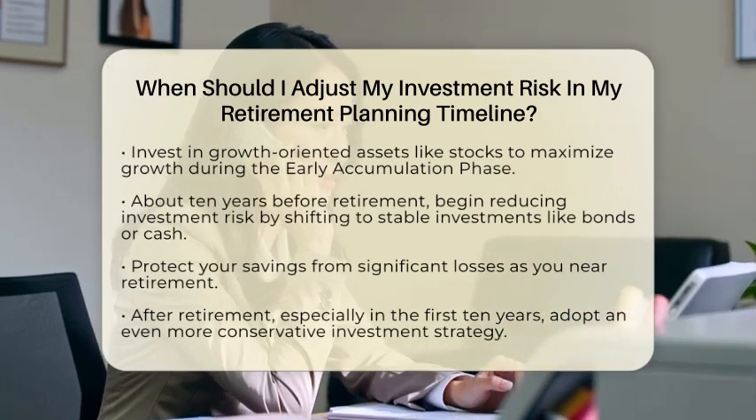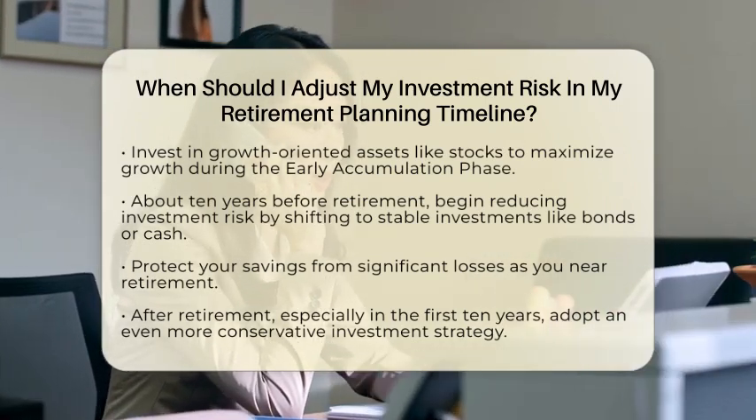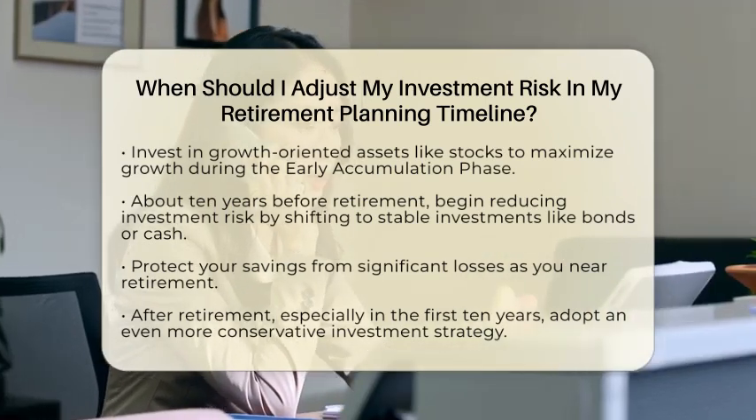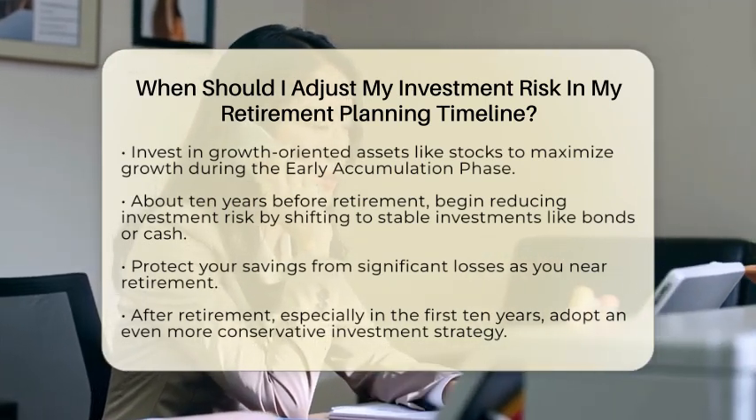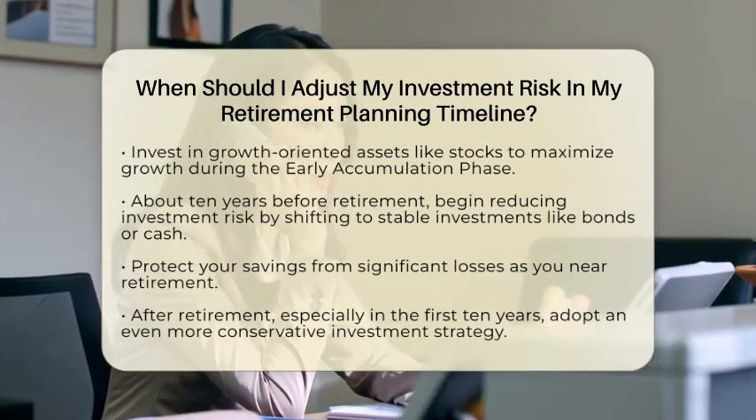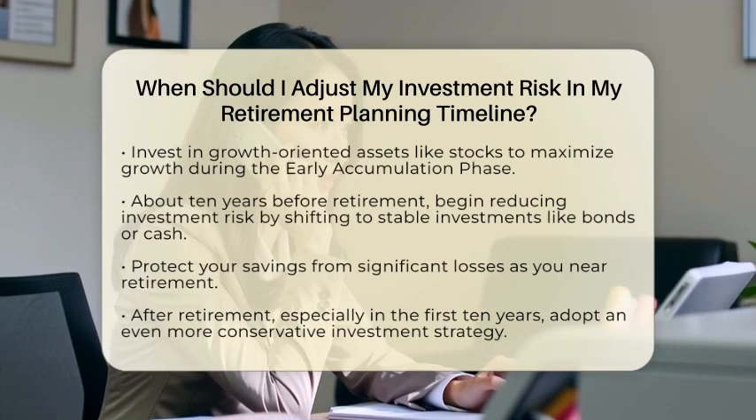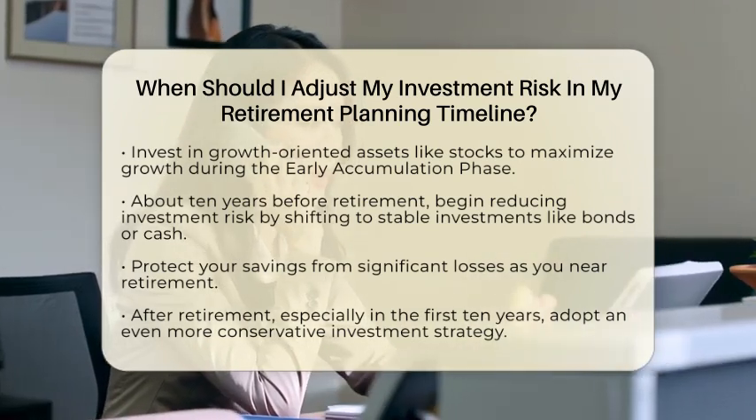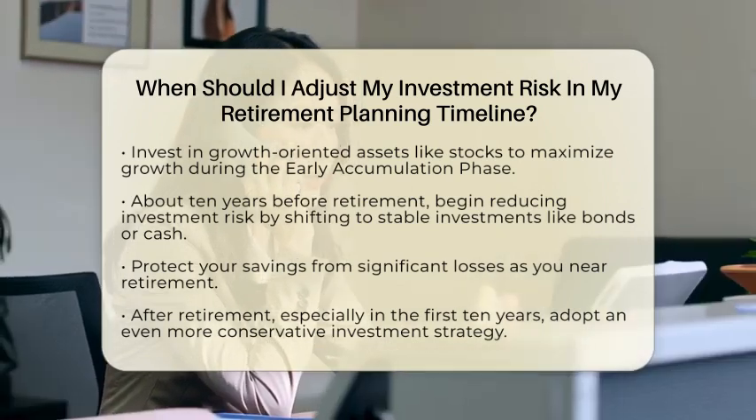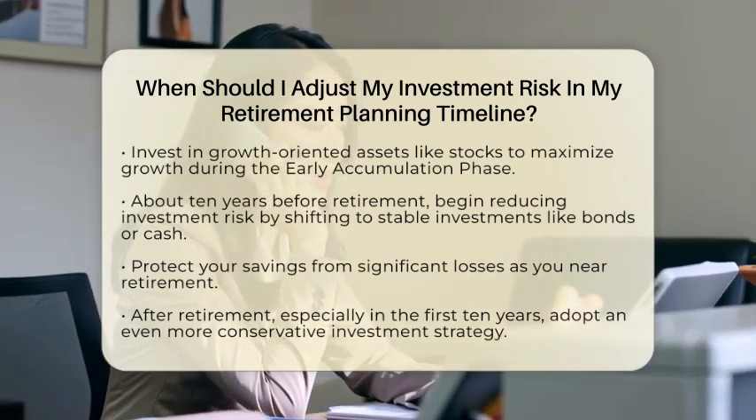Once you retire, especially during the first 10 years, your investment strategy needs to be even more conservative. This is the most sensitive period because you are making withdrawals while your portfolio still needs to generate income and growth. The risk of market downturns is highest here. If the market drops early in retirement, it can significantly impact how long your money lasts.